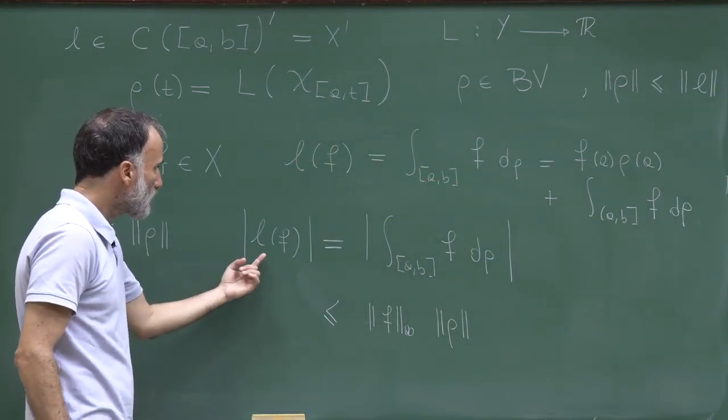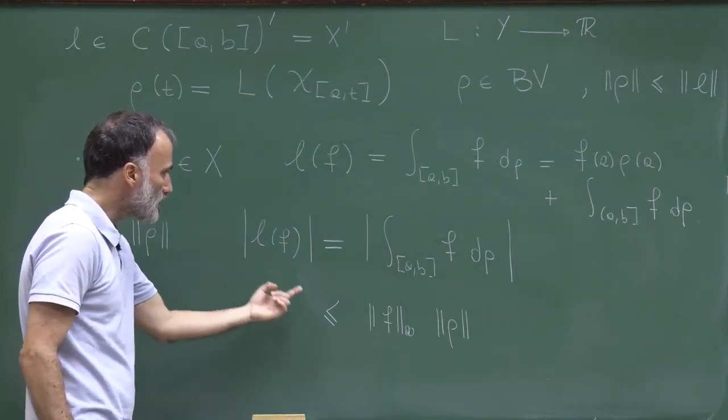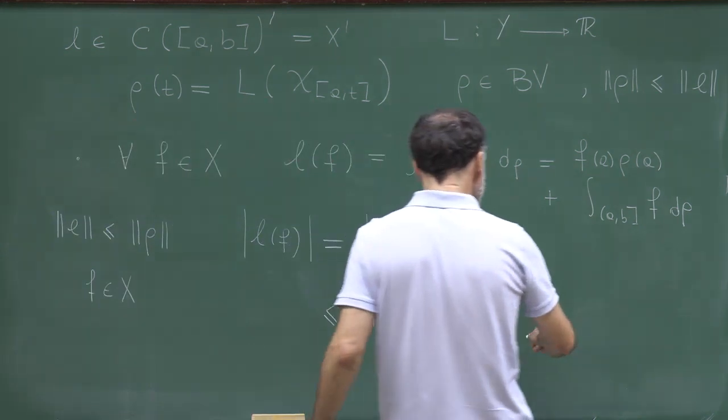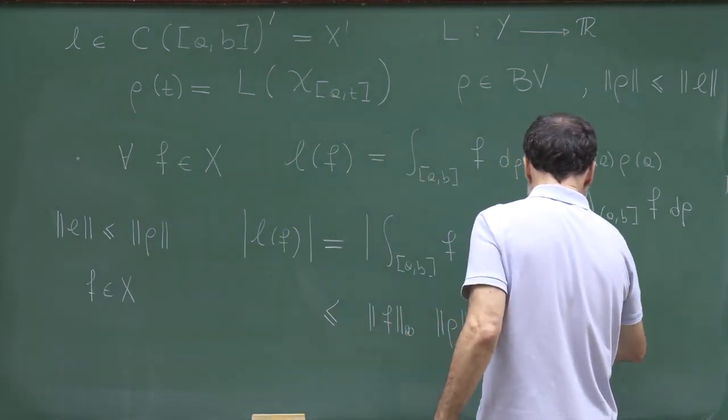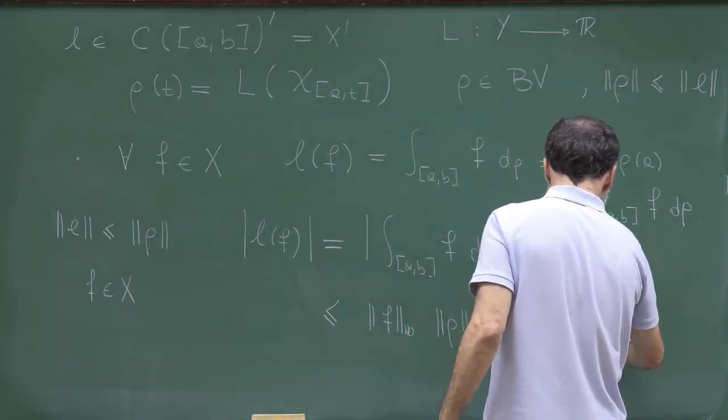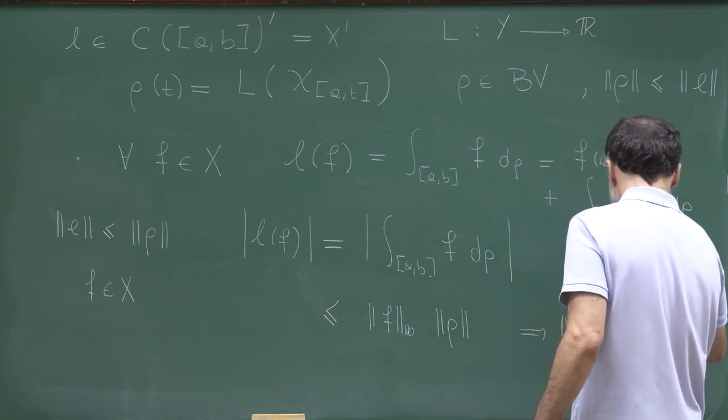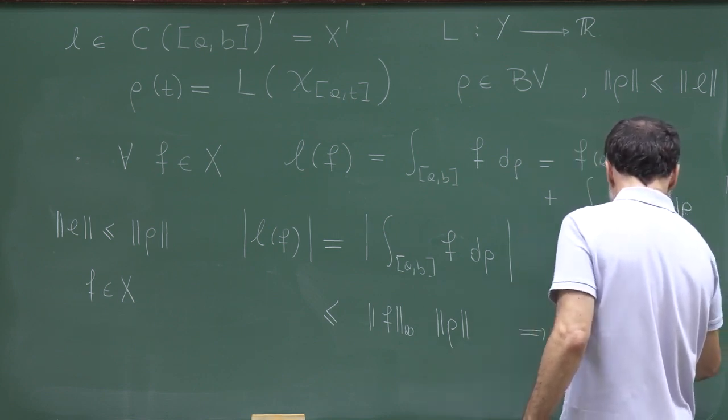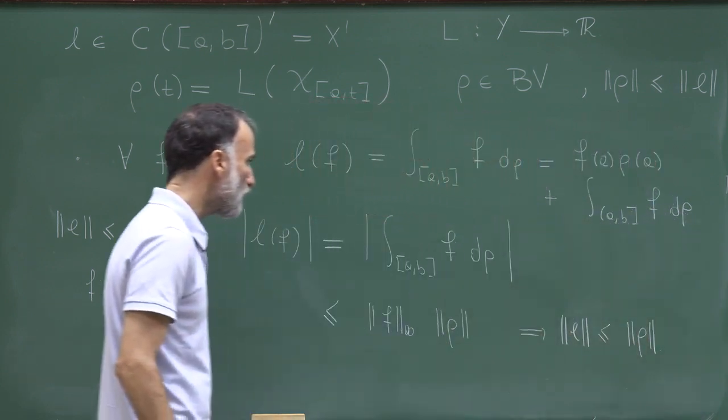And this inequality tells me exactly that the norm of L is bounded by the norm of rho, the total variation of the bounded variation function rho.